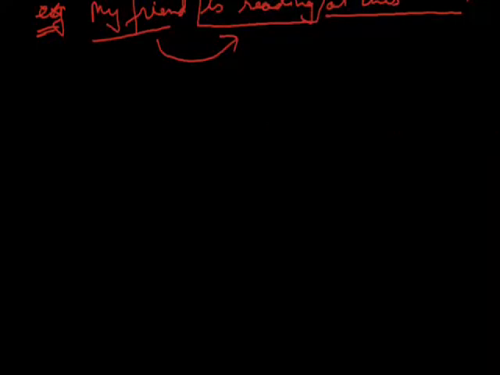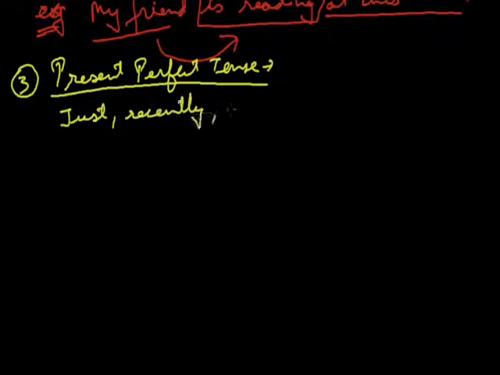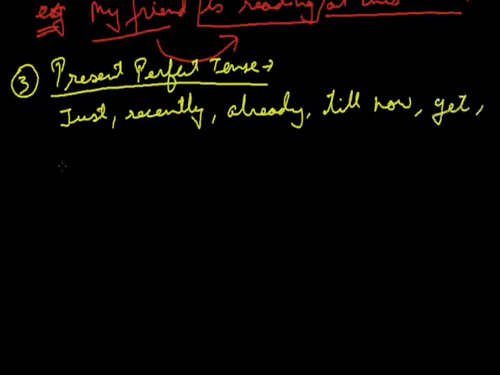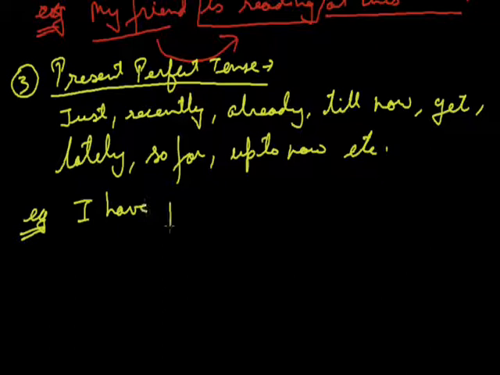Coming on to the next point, now we will always use present perfect tense with the following adverbs like just, recently, already, till now, yet, lately, so far, up to now, etc. For example, I have just.